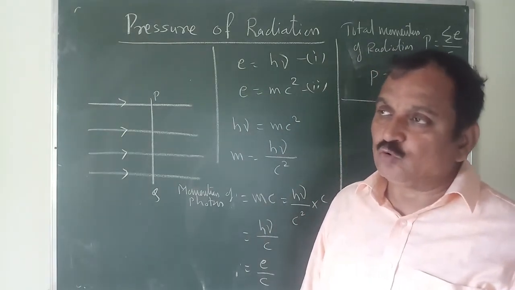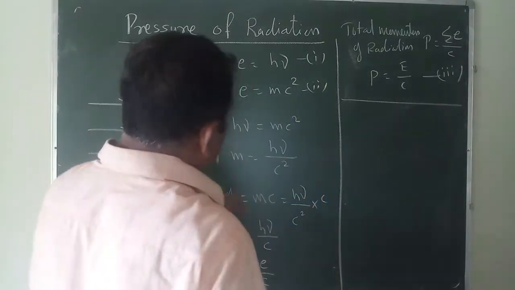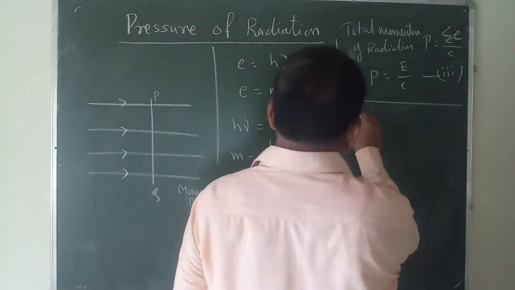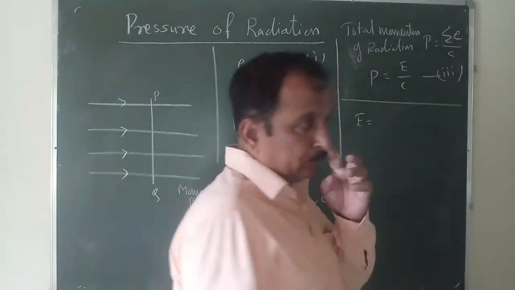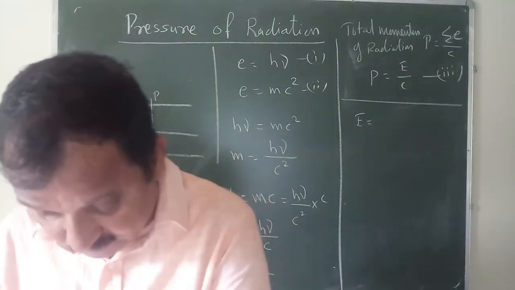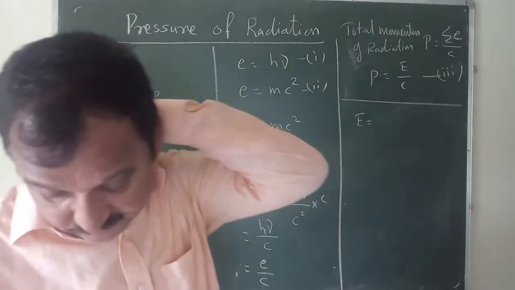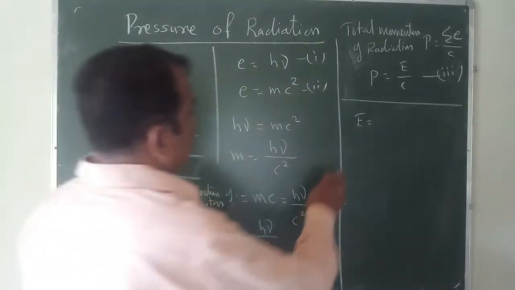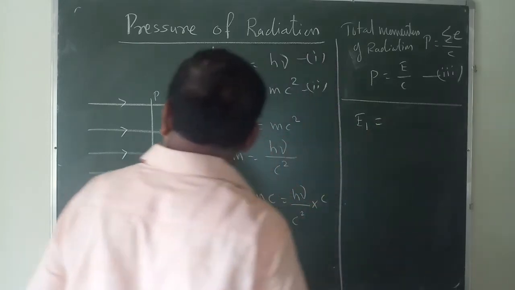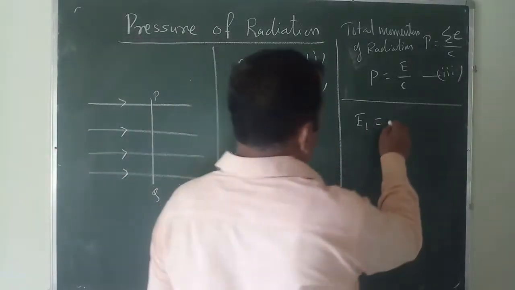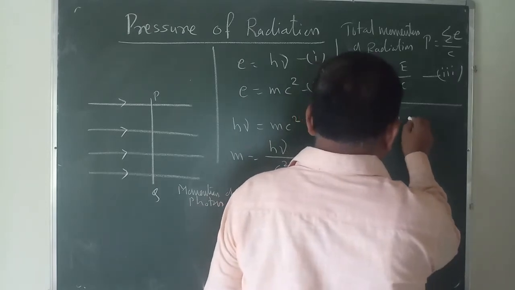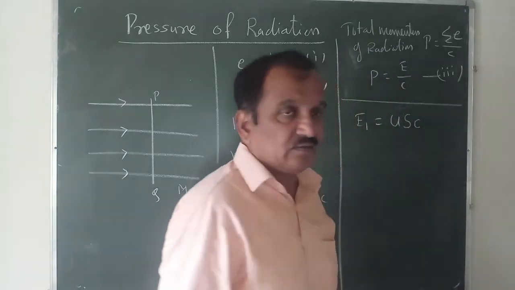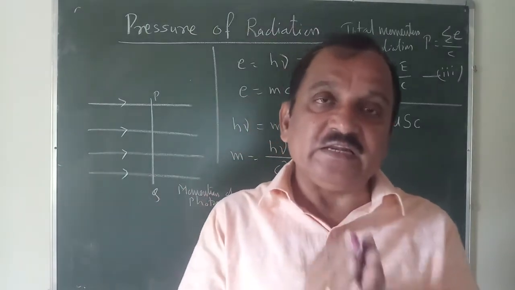So we can say that the total energy crossing the surface area S is given by, total energy आपण असं म्हणूया E1 equal to energy density U into area of the surface S and into velocity C. It is equation आहे. मग आम्ही काय मांडलंय, U is the energy density of the given radiation.